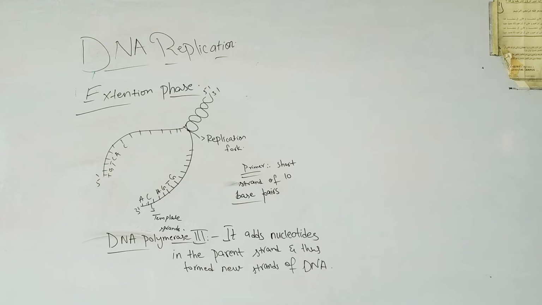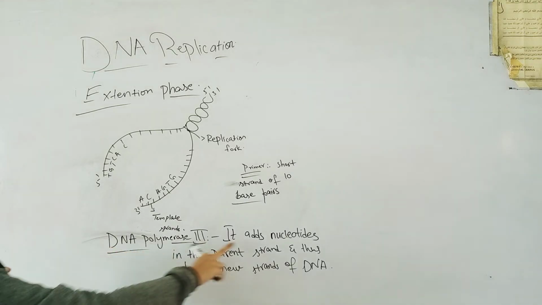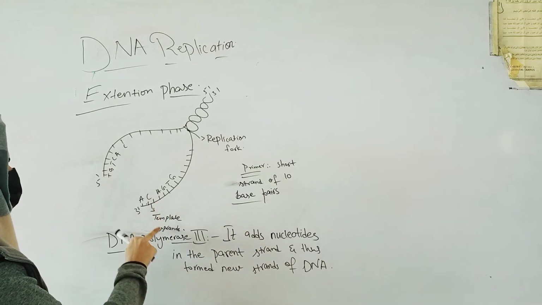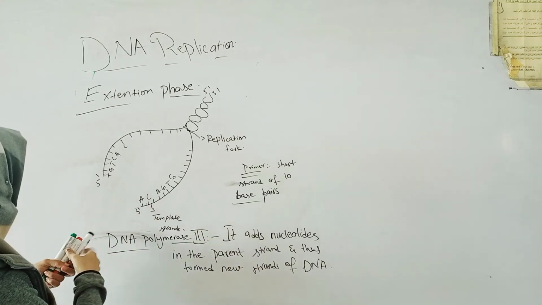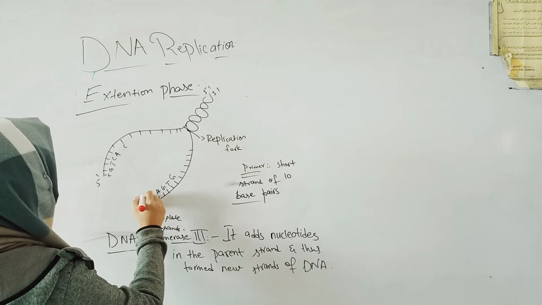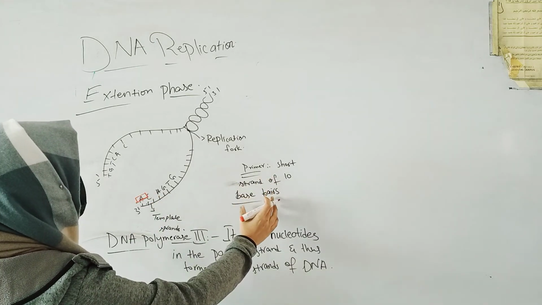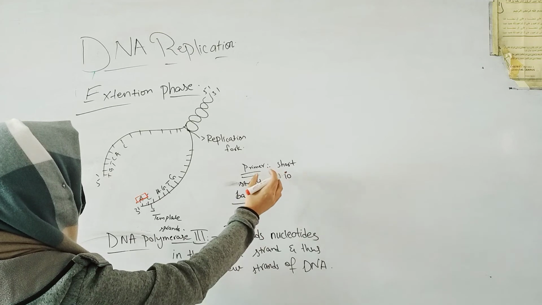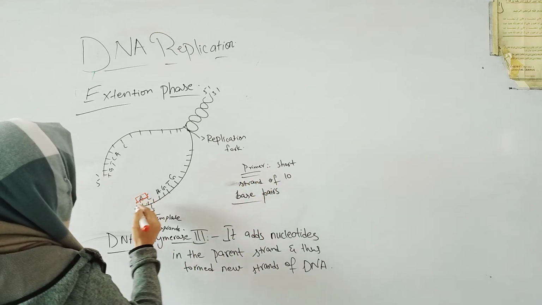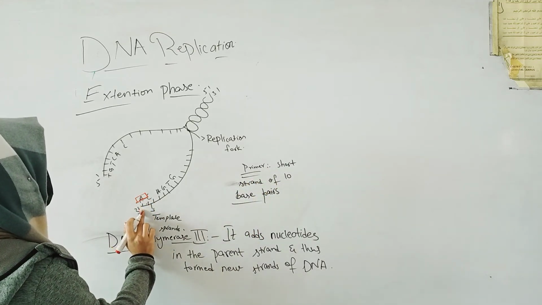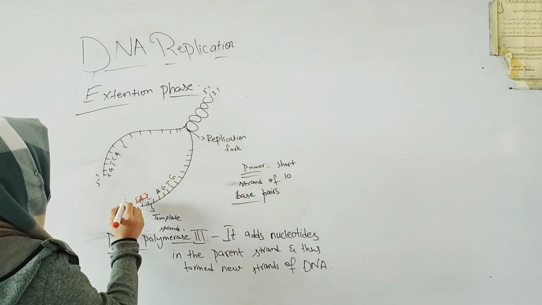In DNA replication there is an RNA primer, and that RNA primer is necessary to recognize the 3' end of the template strand. So before DNA polymerase adds new nucleotides in the parent or template strand, there is first the RNA primer, a short strand of 10 nucleotides. It recognizes the 3' end of the parent strand.